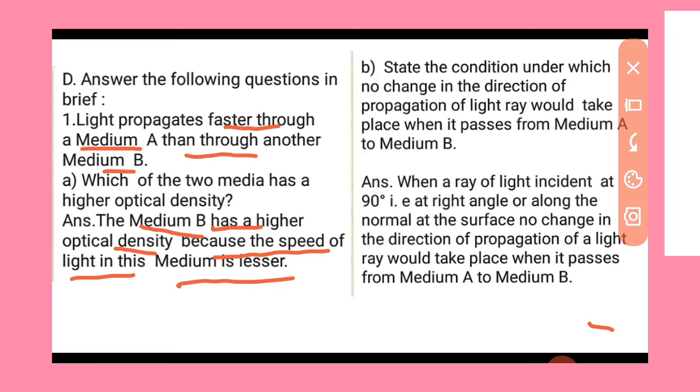Now second question, that is question B. State the condition under which no change in the direction of propagation of light ray would take place when it passes from medium A to medium B.